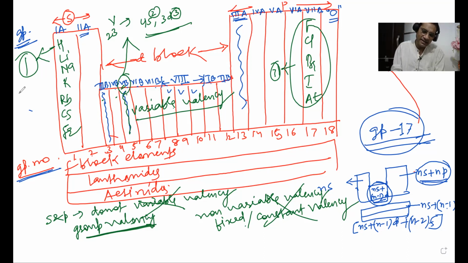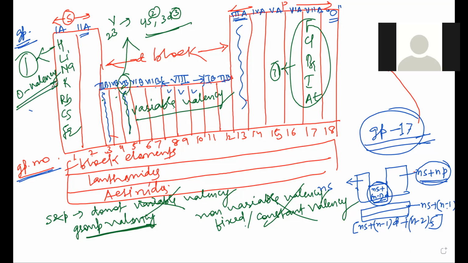See, if I ask you what is the valency of oxygen, then what will be the answer? What is the valency of oxygen? What will be the answer? Variable. Pardon? Mesha, you were saying something? The variable valence. No, I am not able to hear properly.